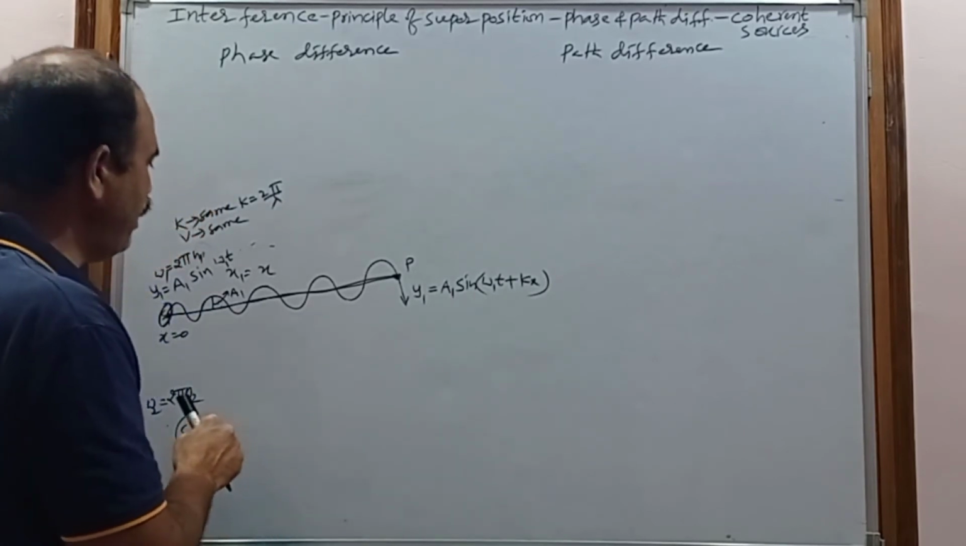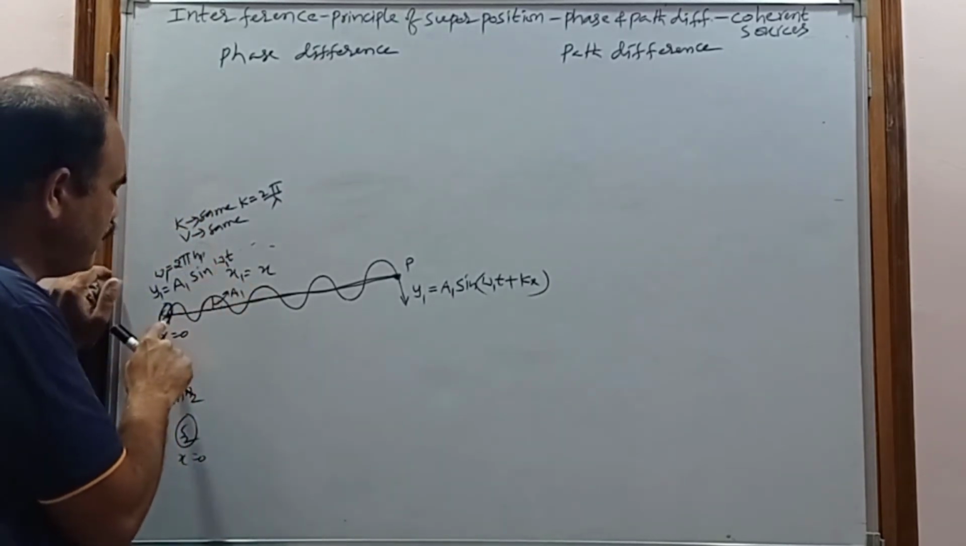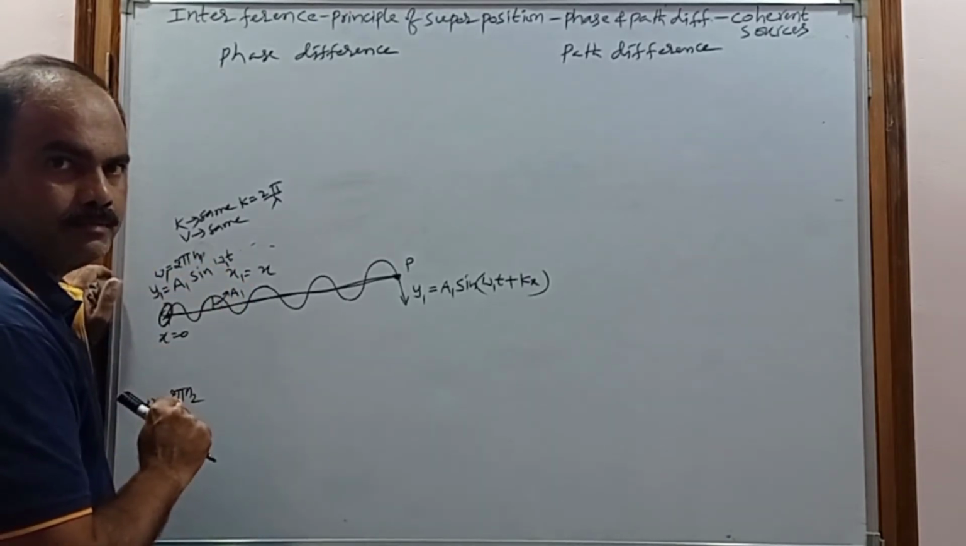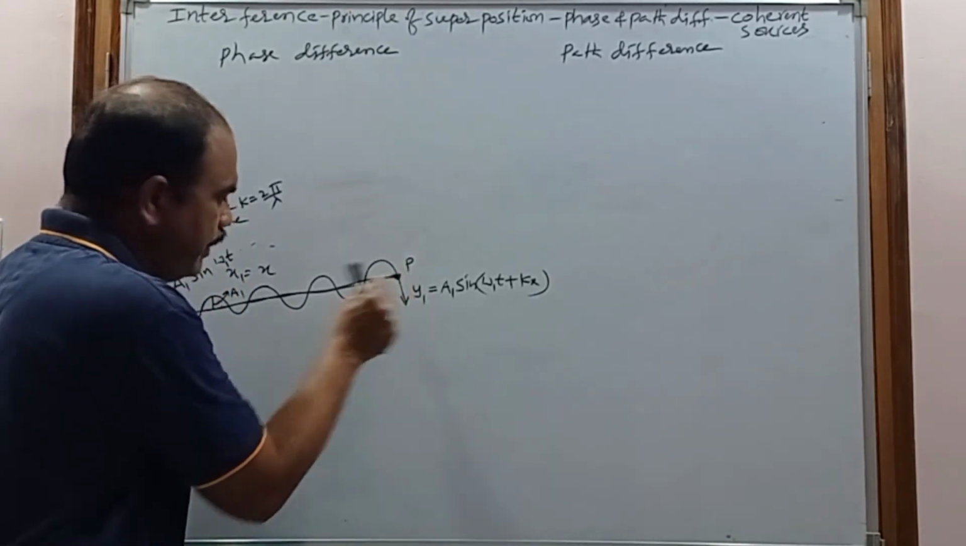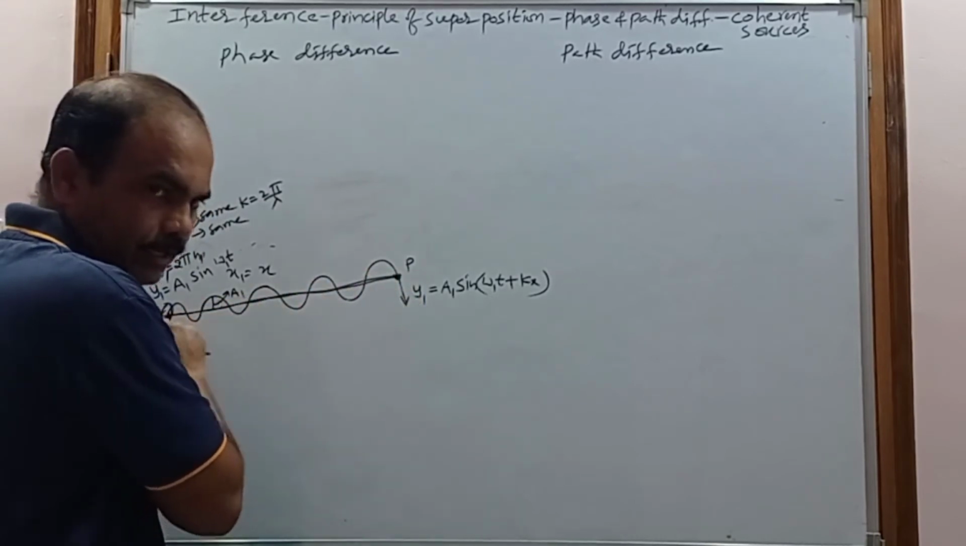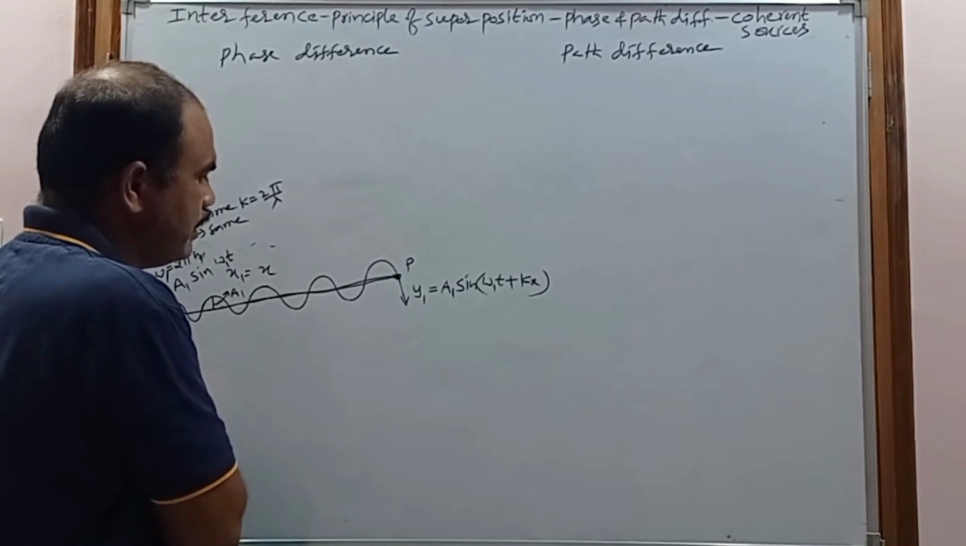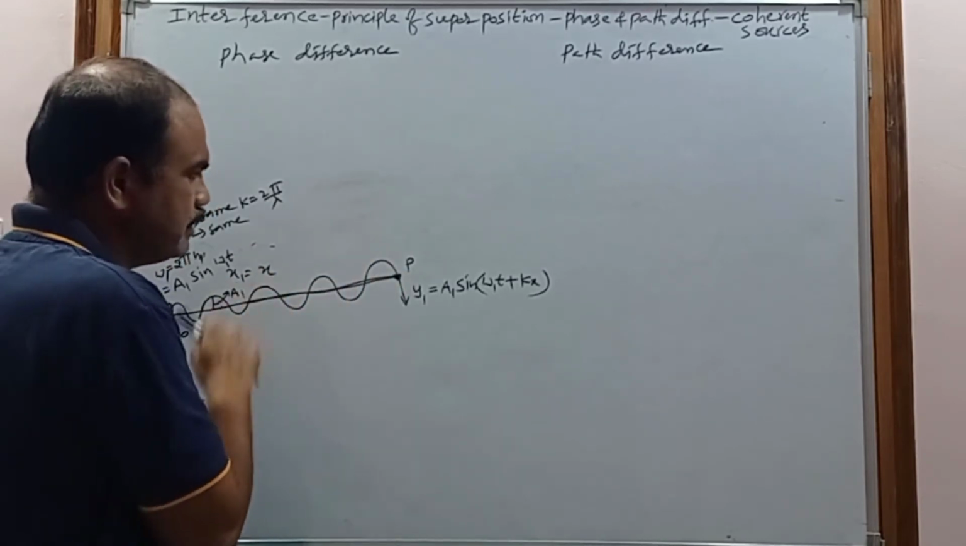Here we take x because when the wave is at the source, x equal to 0. But when the wave reaches this particle P, it travels along some path with some path length, which is x. That's why I am taking x here, the distance traveled by the wave.